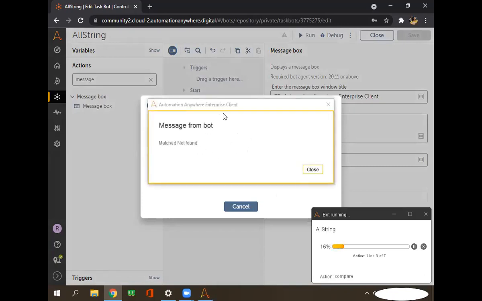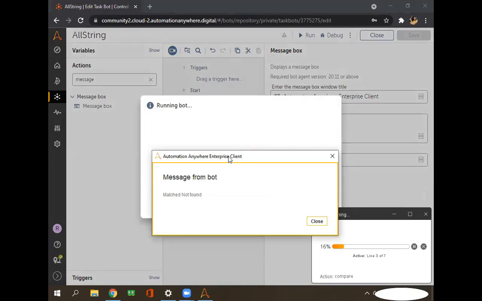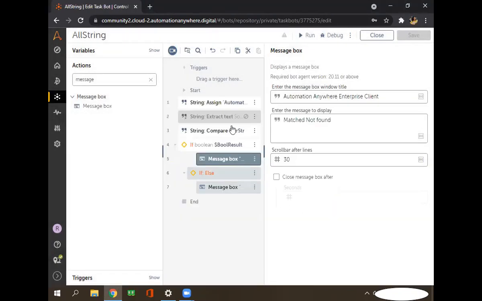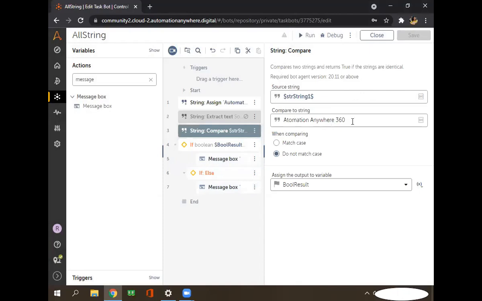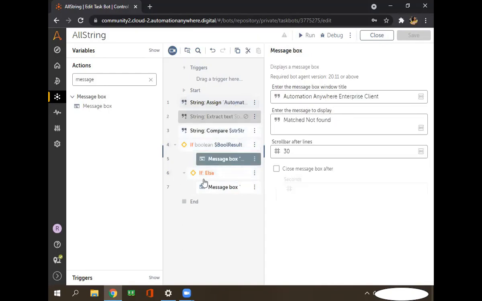Match not found. Let's see what happened there. What is the source string and what are we trying to match with that source string? Match not found. This is automation. See, I have written the wrong spelling of automation here, and here it is correct. That's why it gave us the result match not found. So according to this bot, it is giving the right result.